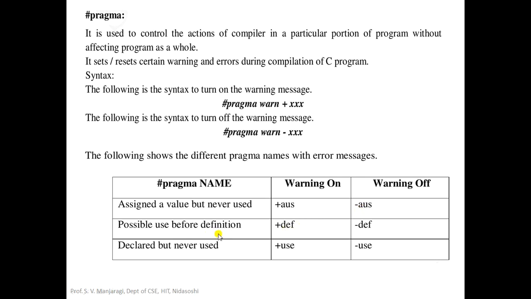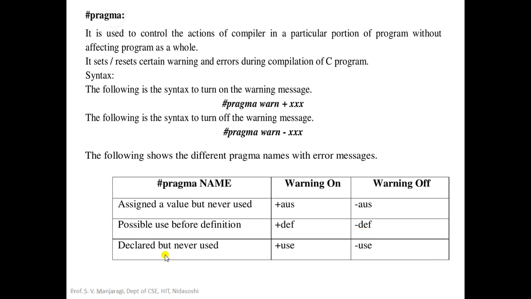Similarly, there is a warning message, possible use before definition, so using before it is actually defined. If you want to enable that, then we'll use +def. If you want to disable that, we'll make use of -def.